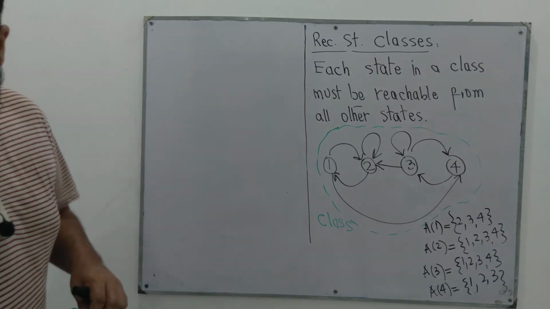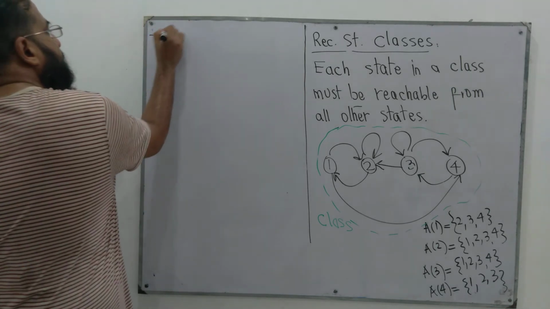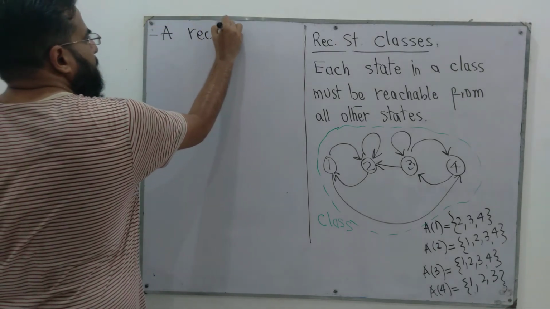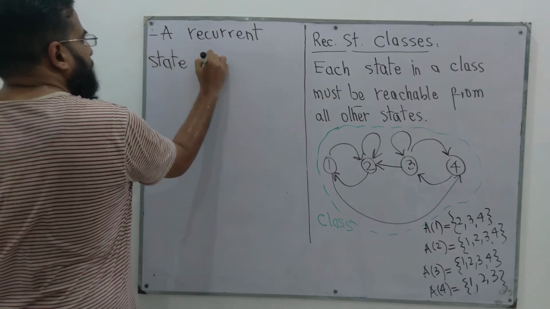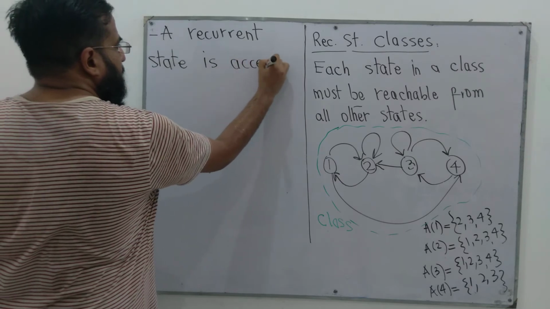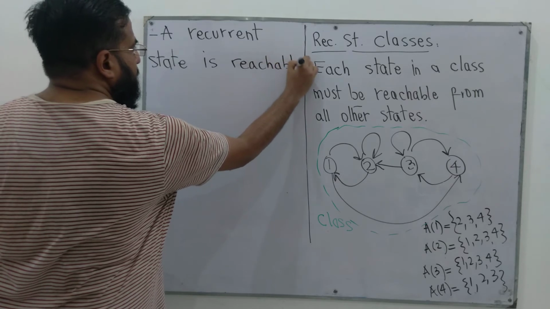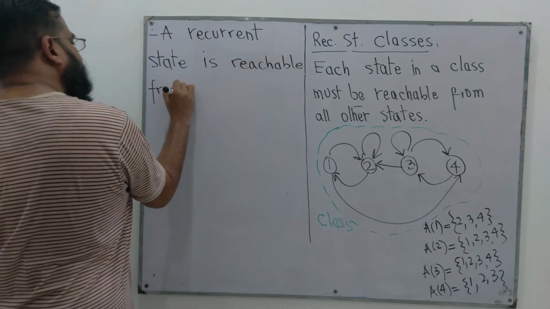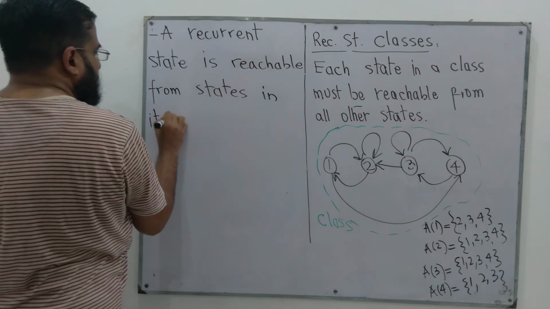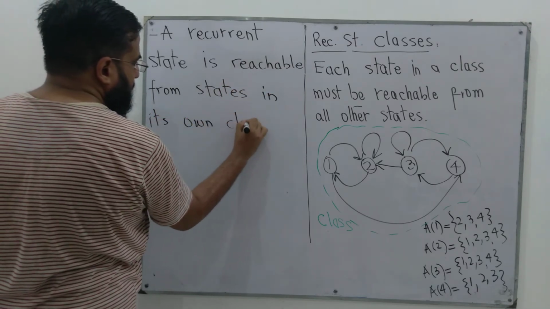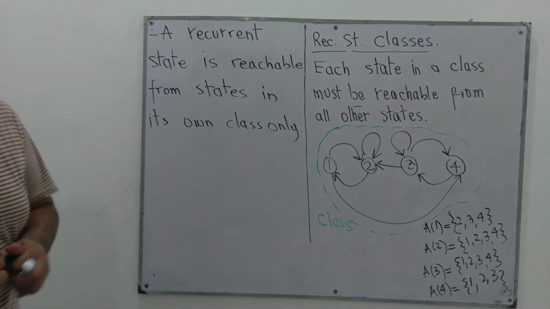So point number 2 is that a recurrent state is reachable from states in its own class only.